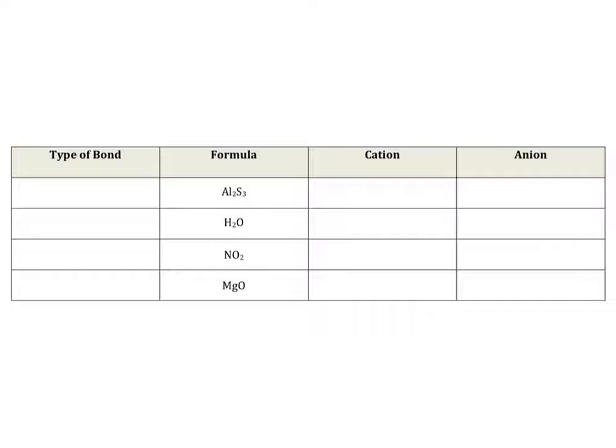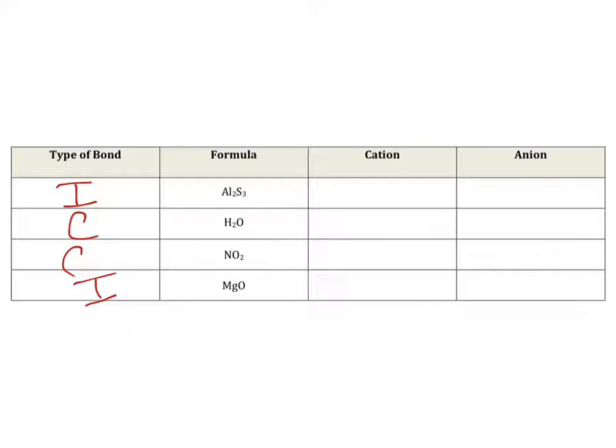If you take a look, this right here is a metal and a non-metal, so it is an ionic compound. I'm just going to put I for ionic. This here is a non-metal and a non-metal. That is a covalent compound. This is a non-metal and a non-metal. It is a covalent compound. And then this is a metal and a non-metal. It's an ionic compound.